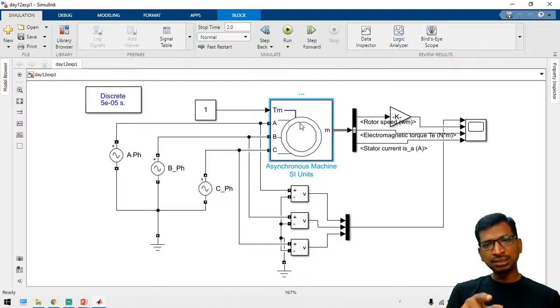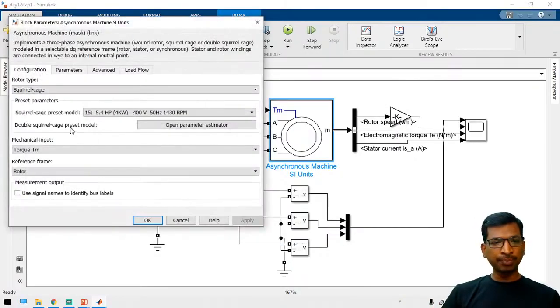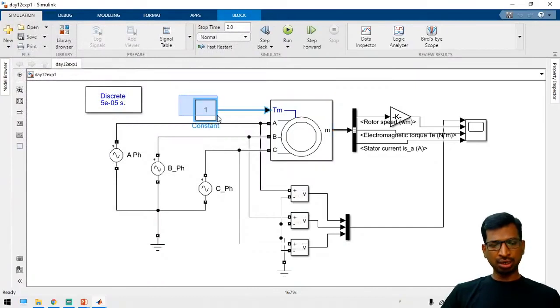P is 5.4 HP, so 5.4 into 740, that is 4 kilowatt. So 4 kilowatt divided by 2 pi n divided by 60, where n is 1430 RPM. If you calculate this, then you get the full load torque. If you apply the full load torque, then you get the rated speed.